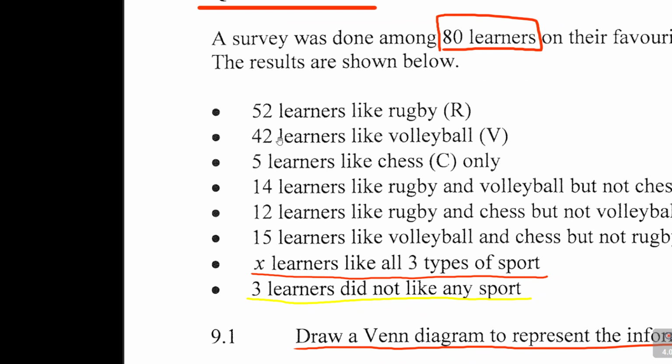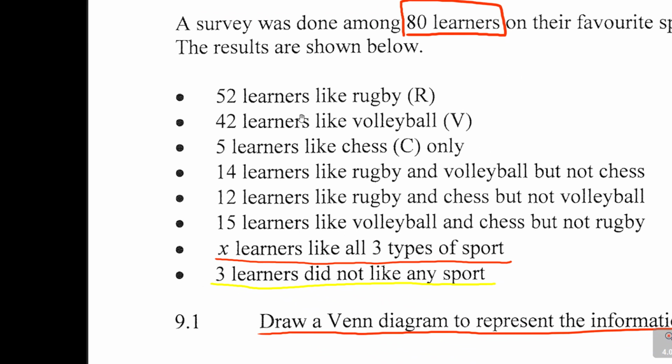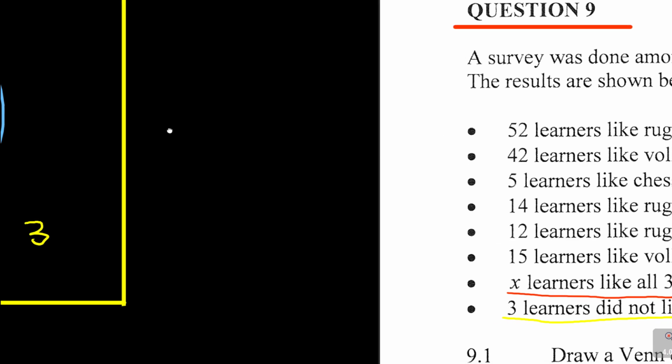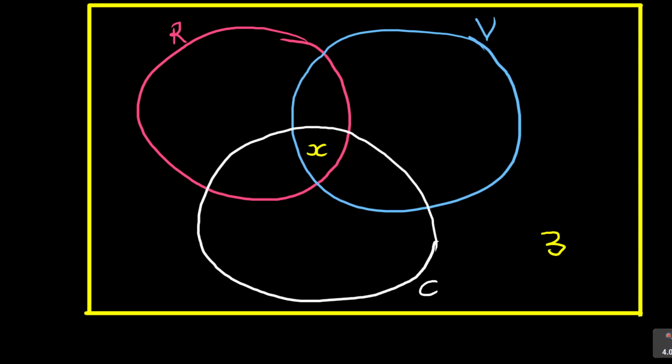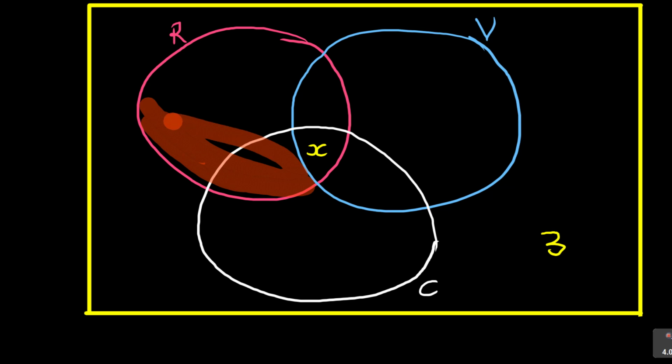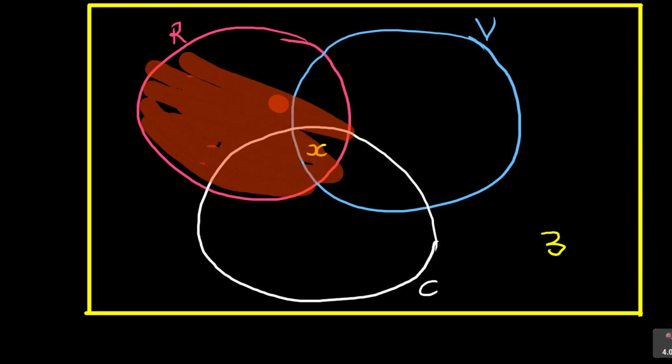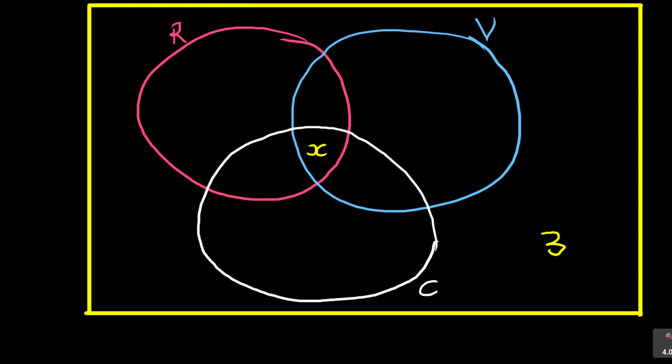Let's come back to the beginning. They are saying 52 learners like rugby. So where do we put the 52? If I were to shade this, let me show you now. These are the learners who like rugby, including the center learner, I mean the X. So all these, they like rugby. Are you seeing that? But they are telling me that those learners are 52. So I will even say here, R is equal to 52. Are you with me? But look, they also include the X.